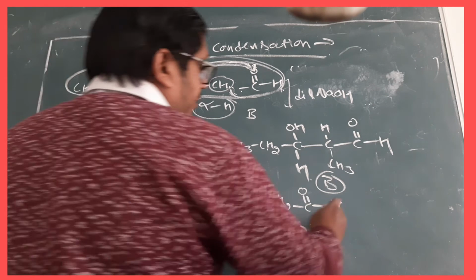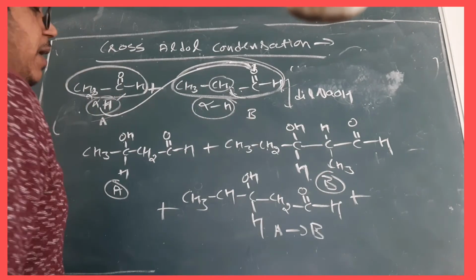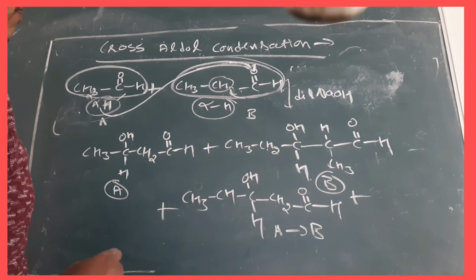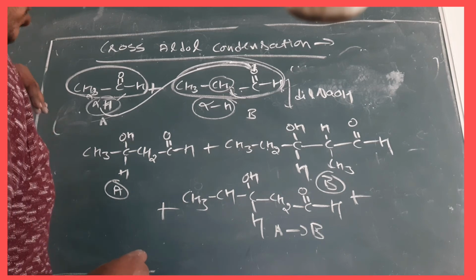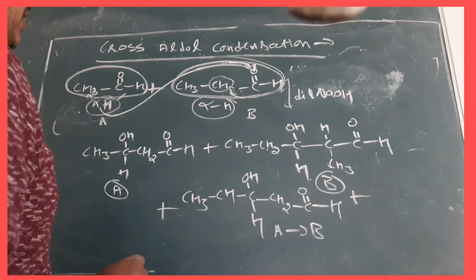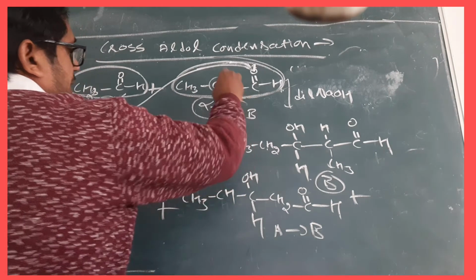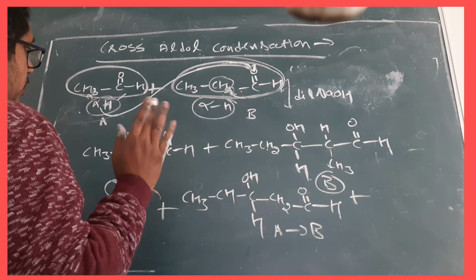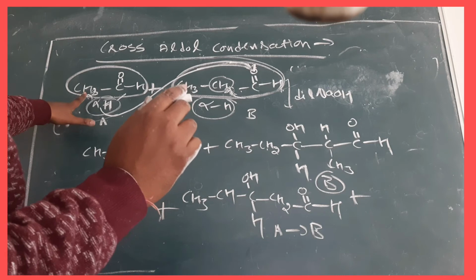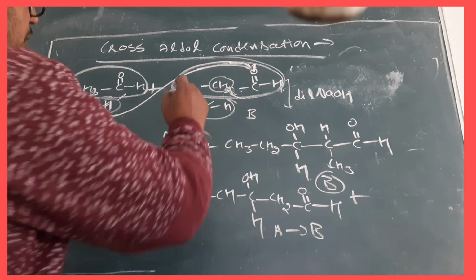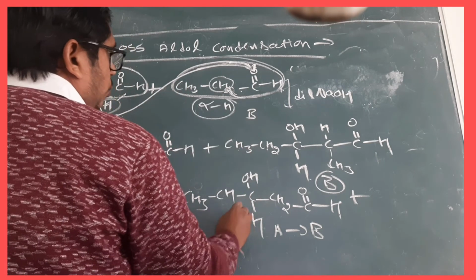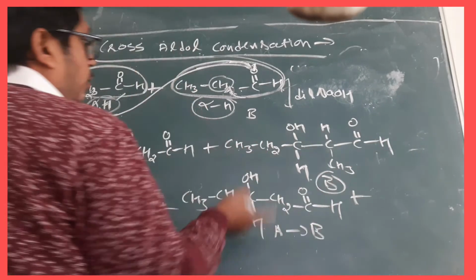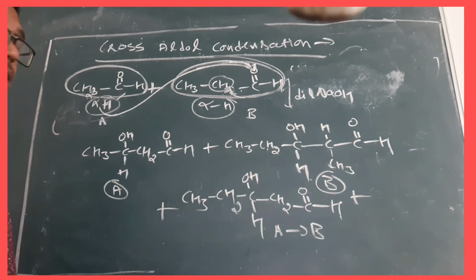But in the same way one more product is possible. Now what will happen in that one more product? Please tell me what will be there in that. I think you know very well. You understood my point. What have I done over there? See, one of the hydrogens has gone over there. CH2COH H, then CH2COH. Now I am doing the reverse. How will it happen in reverse? Watch carefully.